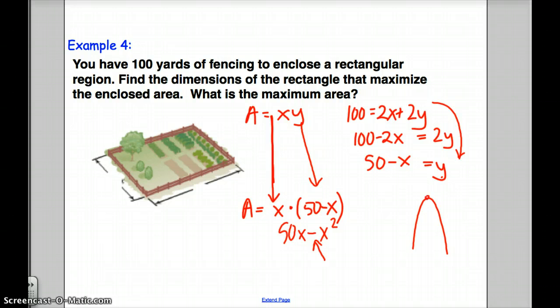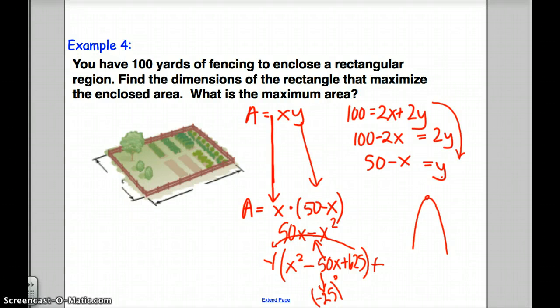So now I'm going to complete the square. I'm going to have negative 1 on the outside, (x squared minus 50x). Okay? I'm going to divide this by 2, get negative 25. I'm going to square it, and I get plus 625. Now, once again, I have to adjust for that out here. So it looks like it's going to be a negative 625, so I'm going to add 625 on the outside.